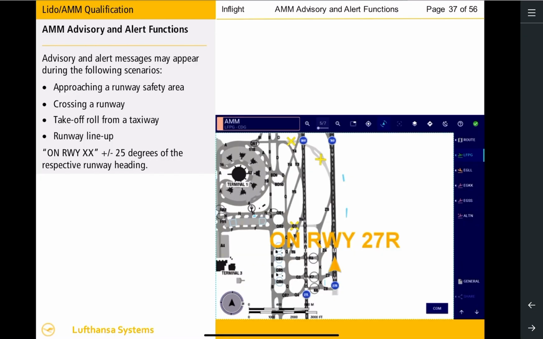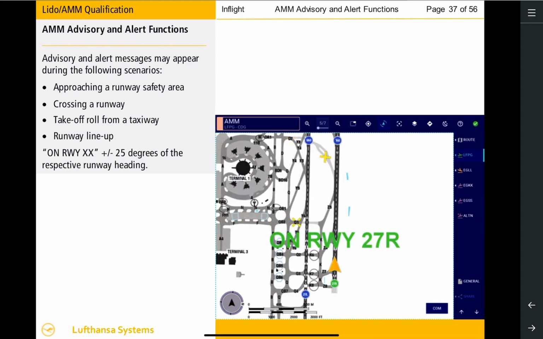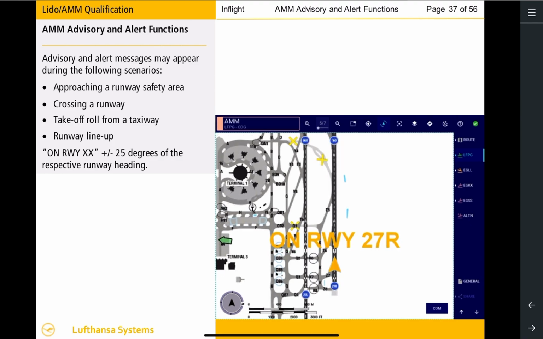Lido AMM displays an on-runway advisory message together with the runway identifier whenever the aircraft is aligned within plus or minus 25 degrees of the respective runway bearing. If the runway is defined as the anticipated departure runway, the advisory message is displayed in green for 7 seconds. If the runway is not defined as the anticipated departure runway, the message is displayed in orange and remains displayed while the aircraft remains on the respective runway.